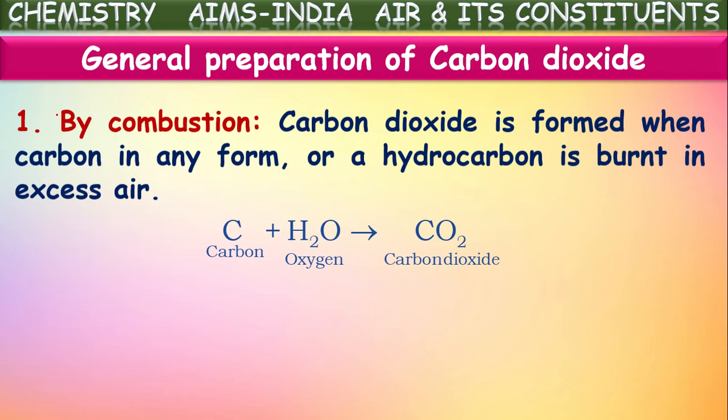If coal is burnt, that will produce carbon dioxide. Actually, sorry, it is to be oxygen, O2. When carbon burns in the presence of oxygen, it produces carbon dioxide, isn't it? So the pure forms of carbon like coal on combustion produce carbon dioxide.